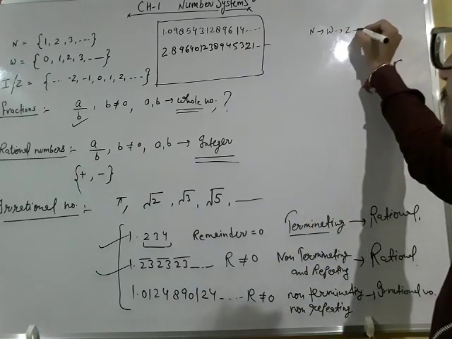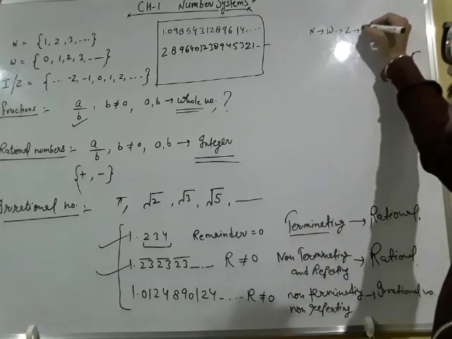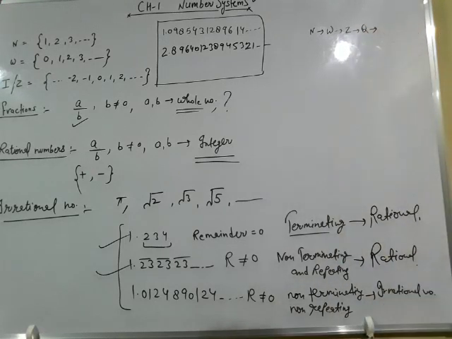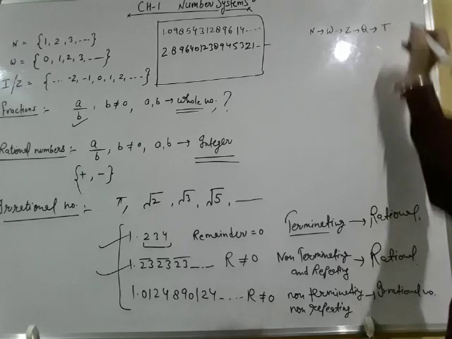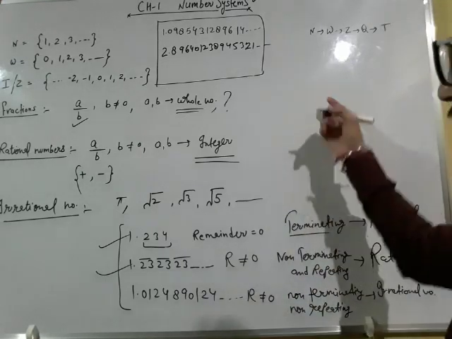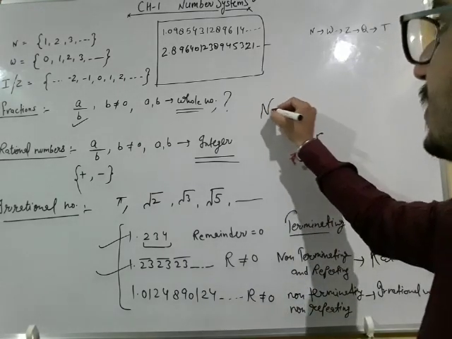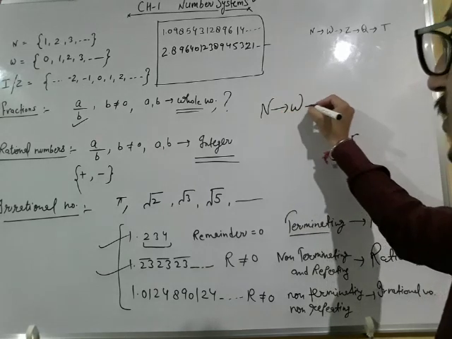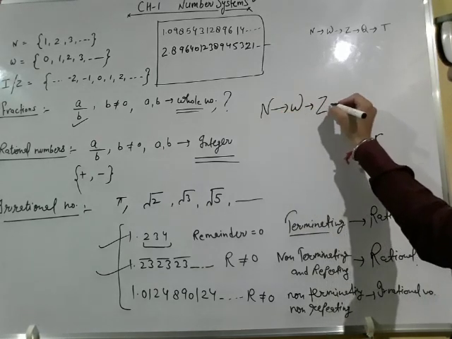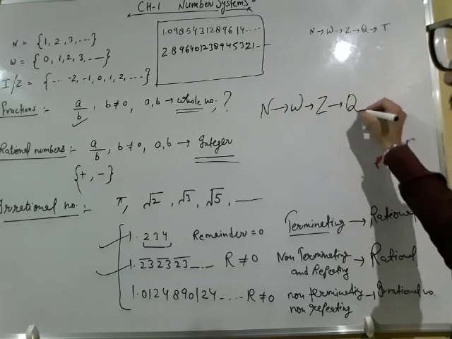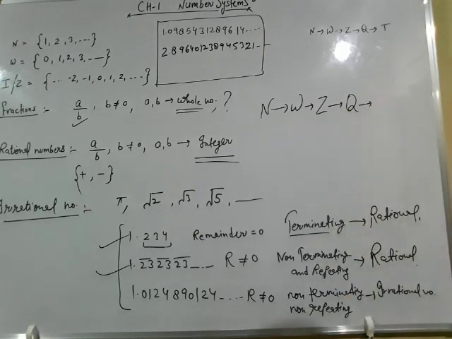All integers are known as rational numbers, and all rational numbers are known as real numbers. Yes, I am writing here: all natural numbers are whole numbers, all whole numbers are integers, all integers are rational numbers, and all rational numbers are real numbers.